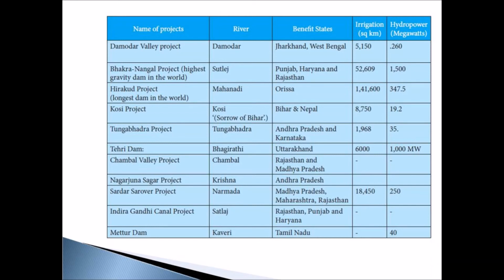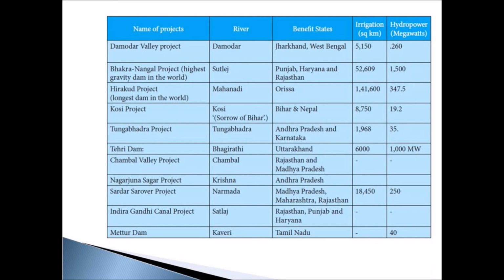Bakra Nangal project is the highest gravity dam in the world. Gravity dams are massive constructions built out of concrete or masonry. Hirakud project is the longest dam in the world, and Kosi project is built across the river Kosi. River Kosi is called as the sorrow of Bihar because about 21,000 square kilometer of fertile agricultural land is flooded every year. So a dam is built across this river to prevent flooding.